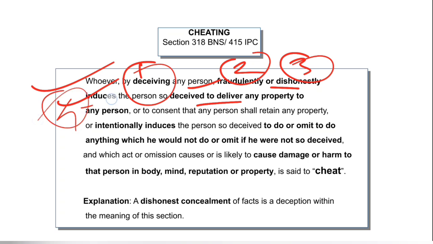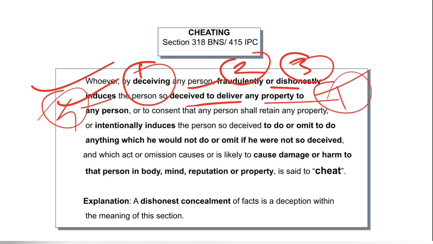Ingredient number 4: induces the person so deceived to deliver any property to any person. So whoever by deceiving any person fraudulently or dishonestly induces the person, after deceiving, he fraudulently or dishonestly induces the person who is deceived to deliver any property to any person.